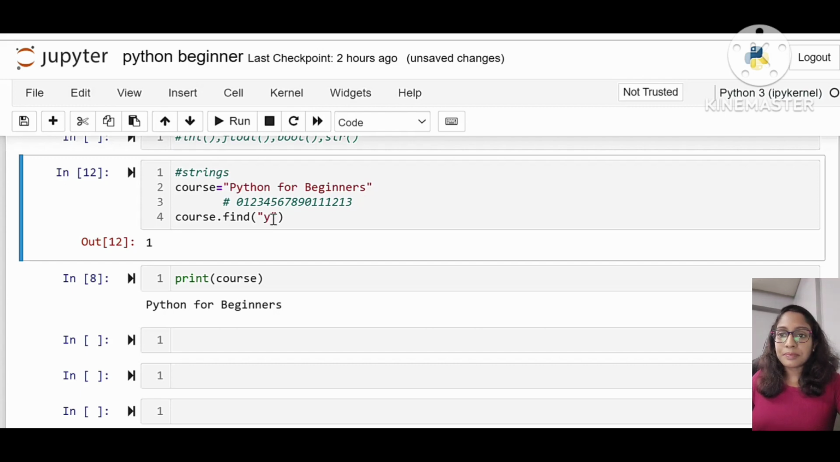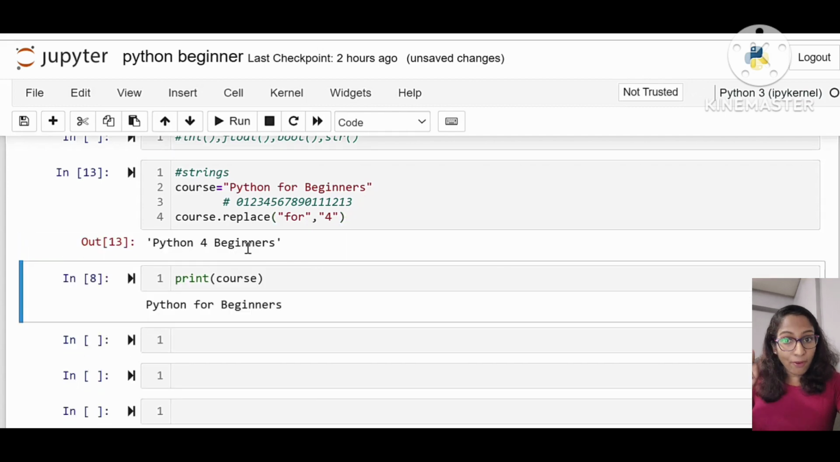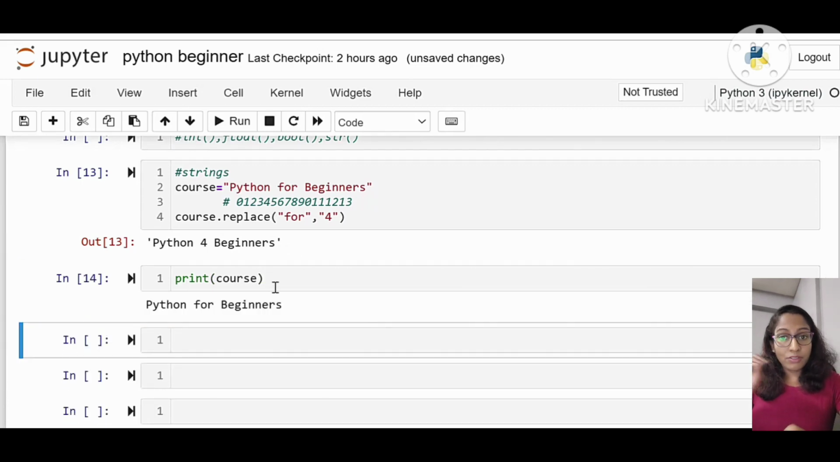And then another function available is we can replace something. Select replace of, in bracket I am writing 4 is replaced with another 4. Okay, I just close this. What happened is Python for beginners is converted into Python for beginner. But again, if you print course, the course remains the same. The Python for beginner, the original string is not changed because it is immutable.